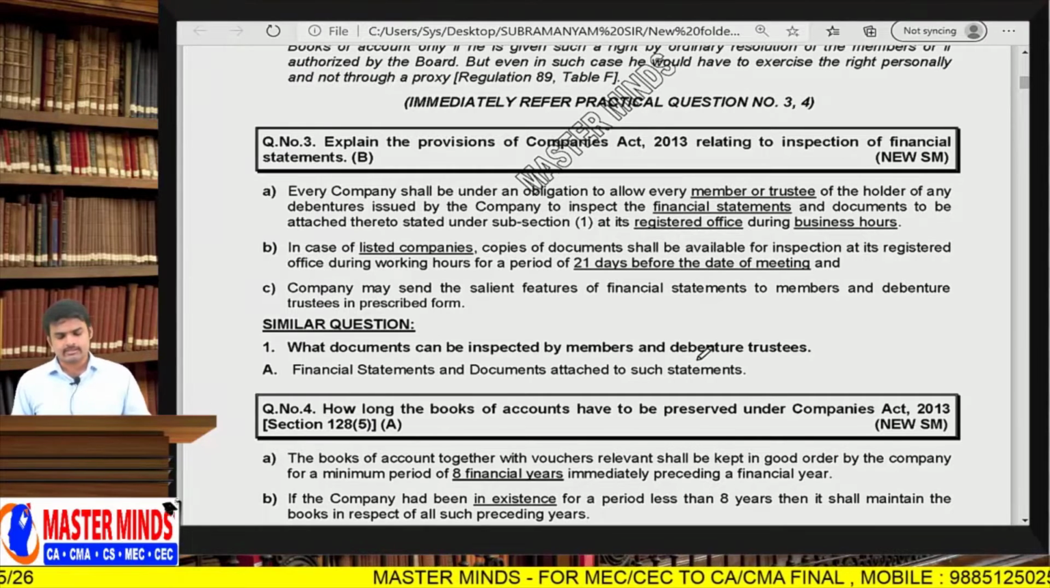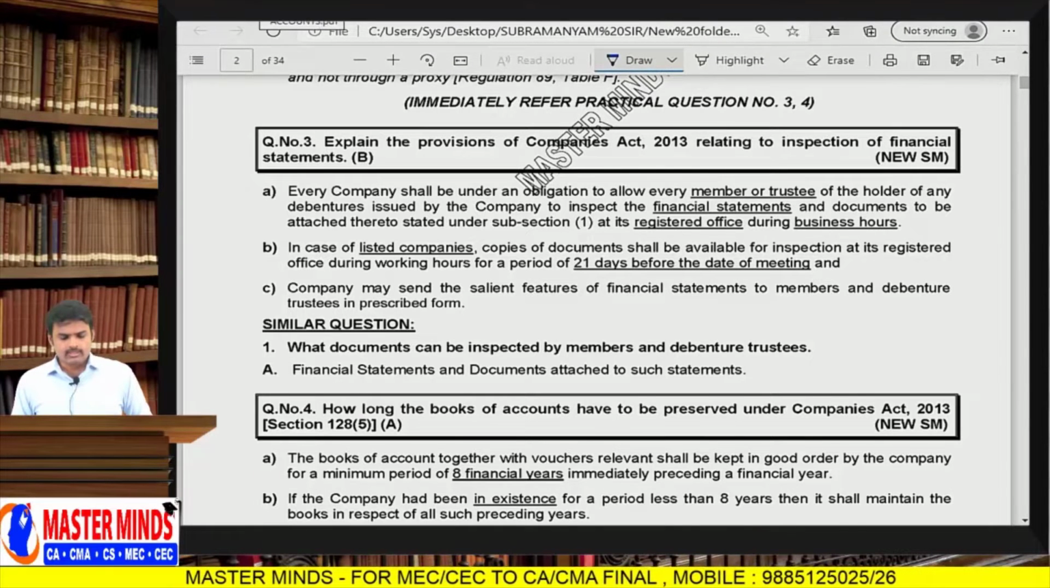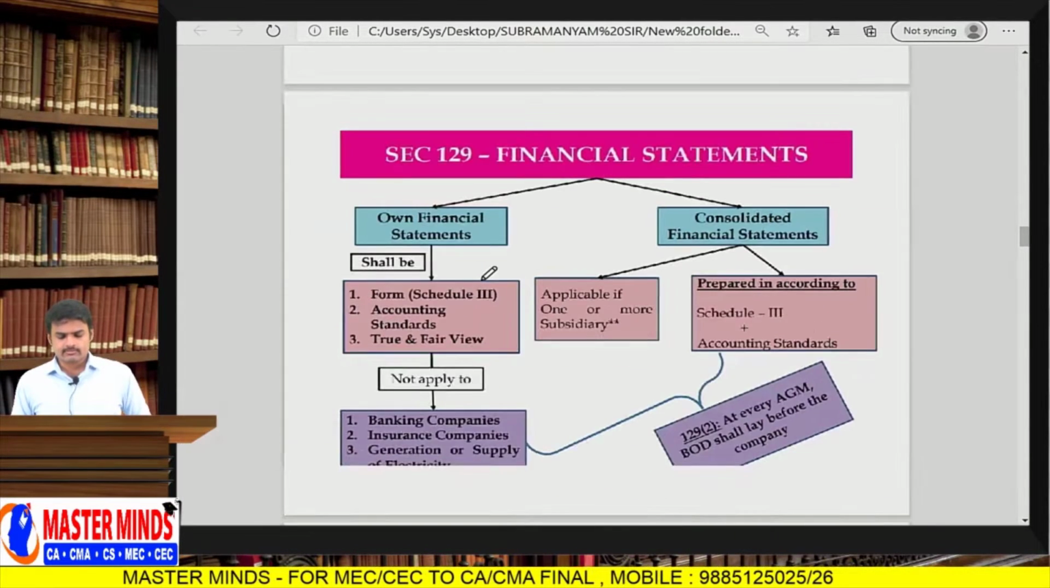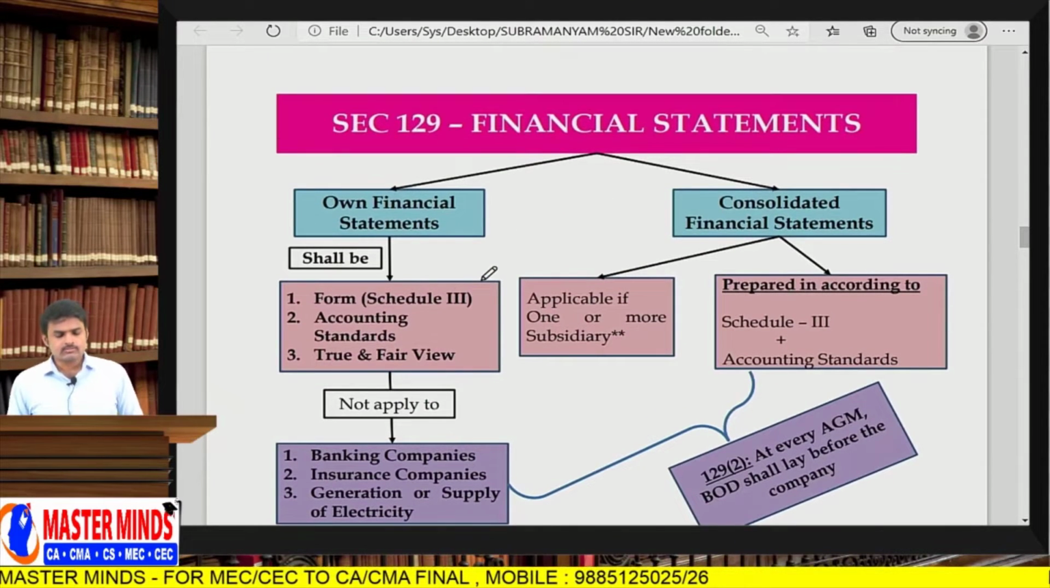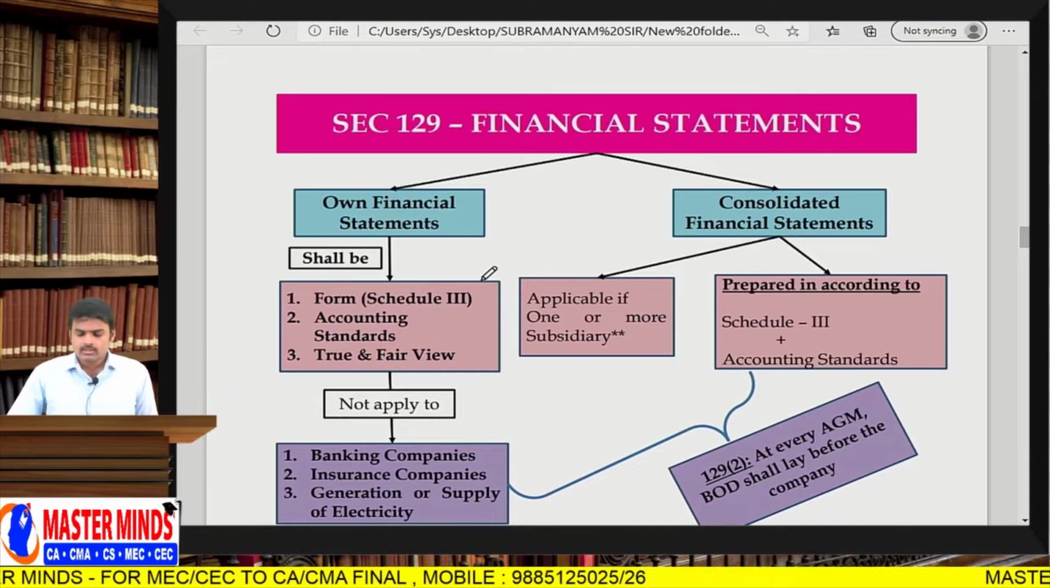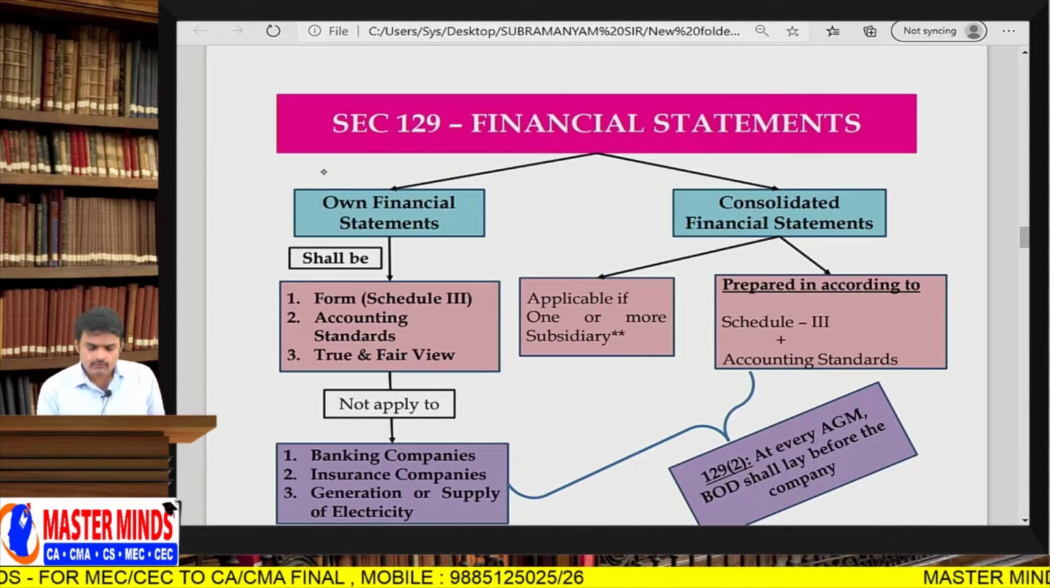Inspection of financial statements, I'll discuss it a little bit later. Now come back to financial statements. Financial statements. Yes, financial statements are of two types.